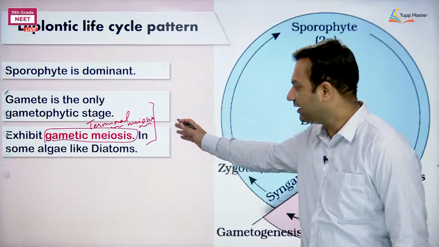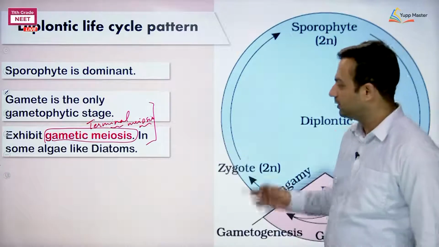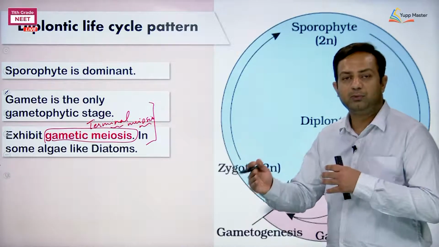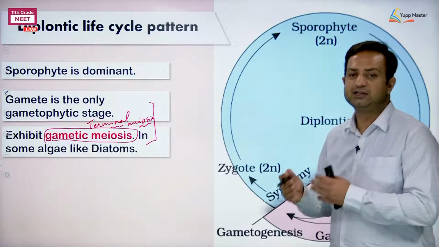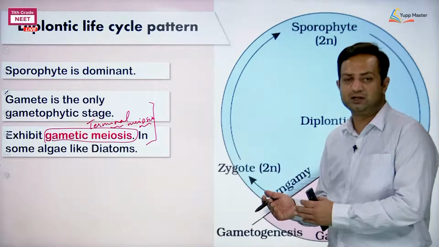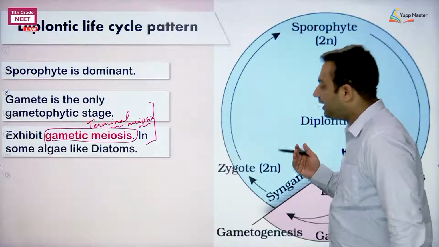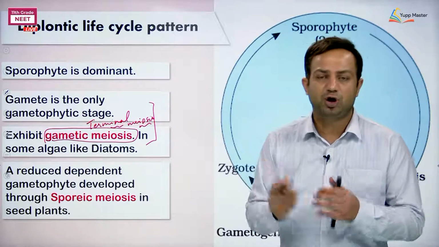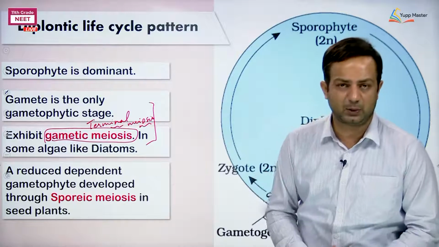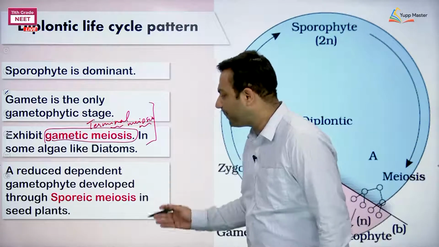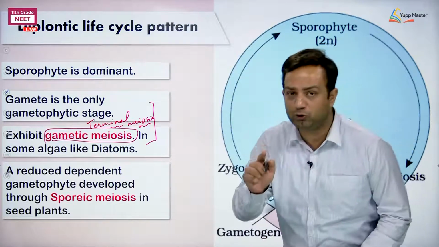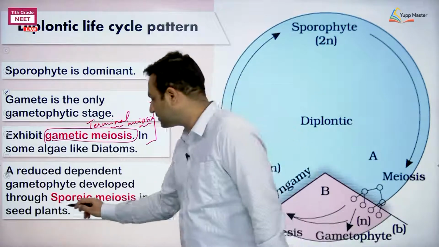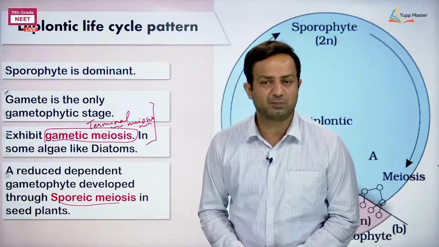In certain algal examples like diatoms, there is no distinct gametophyte. Their gamete is the only stage which is haploid. In the seed plants, however, the gametophyte is formed but is of shorter duration and is dependent. So a reduced, dependent gametophyte develops through sporic meiosis. Here the meiosis is different. It is sporic meiosis now.